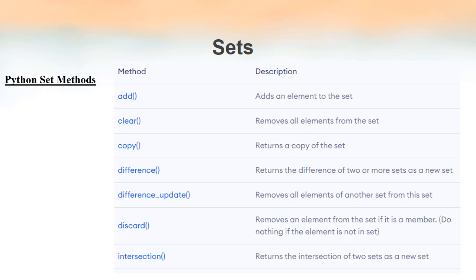If you want to write a program in which you have to find the difference between two sets, we can make use of the difference method. Then difference update, which means remove all elements of another set from the set. That's the basic operation of the difference operator in mathematics. Then discard, as mentioned earlier, is used to discard a particular element from a set. And also intersection: this method will return a set consisting of common elements between two sets. The intersection and difference update are the same operations as in mathematics.